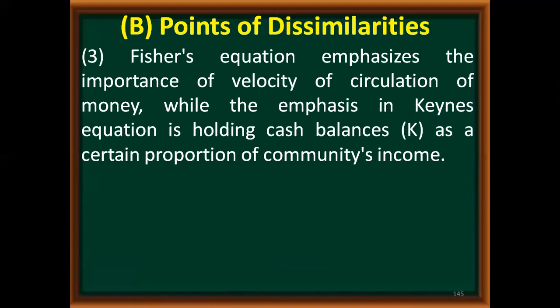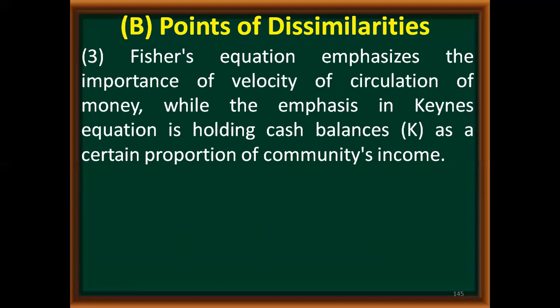Further, Fisher's equation emphasizes the importance of velocity of circulation of money, whereas the Keynes equation emphasizes holding the cash balance, that is K, as a certain proportion of the community's income. We have seen the Keynes equation also, N is equal to PKY.